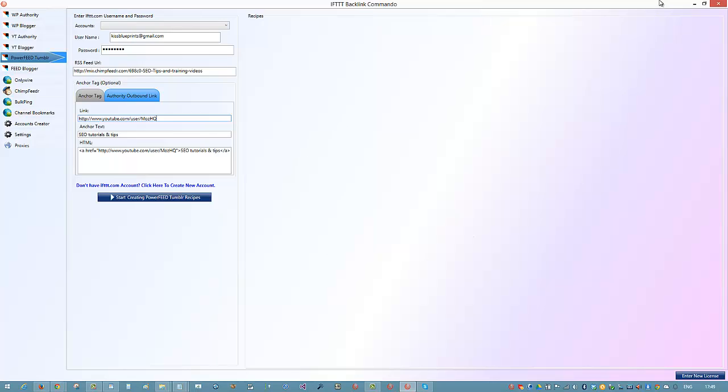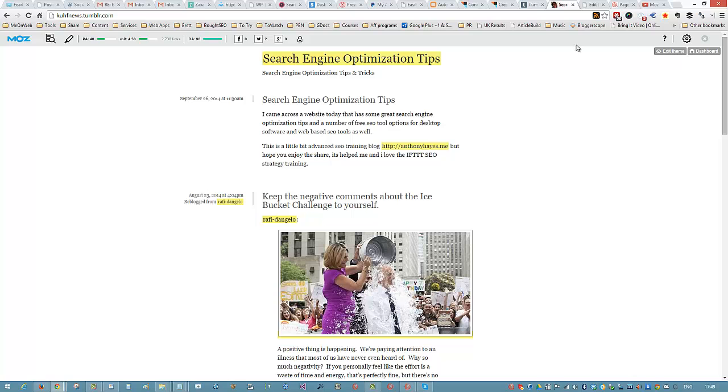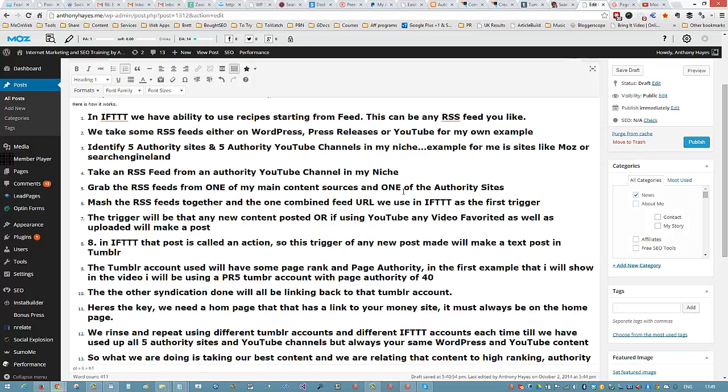Now, what I propose you do in this particular instance, if I come back over to my blog post that I was writing, is identify 5 authority sites. So I might use something like Moz, Search Engine Land, etc., and find 5 authority YouTube channels. Okay, and basically you're taking the RSS feed from the YouTube channel, you're grabbing the RSS feeds from one of your main content sources, which can be your WordPress site or your YouTube channel.